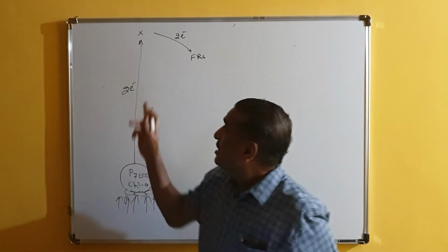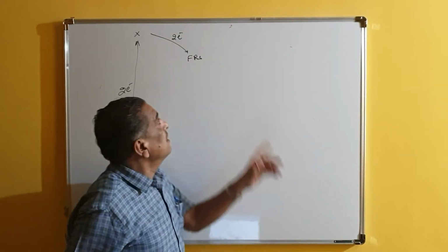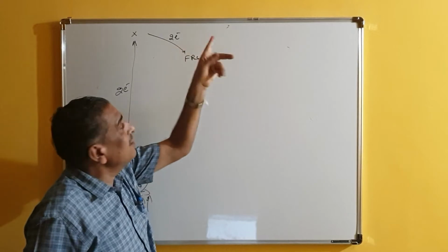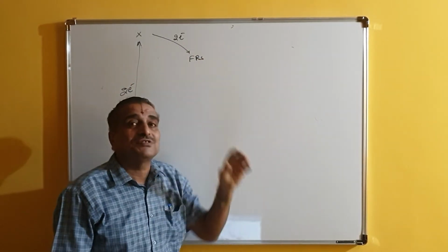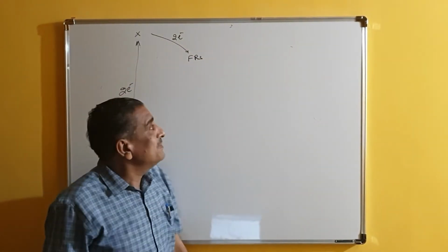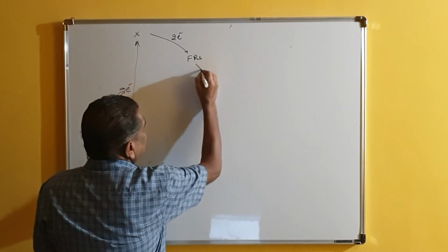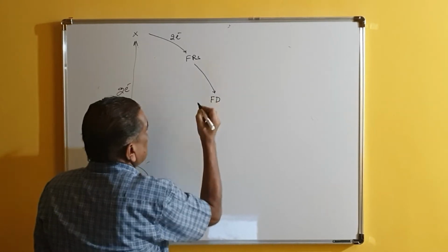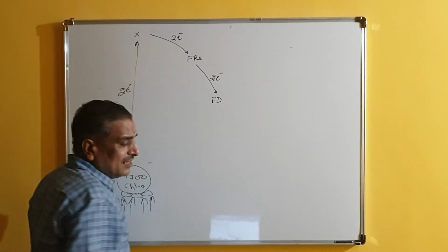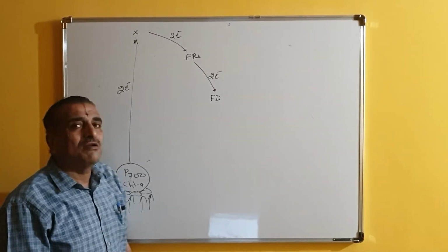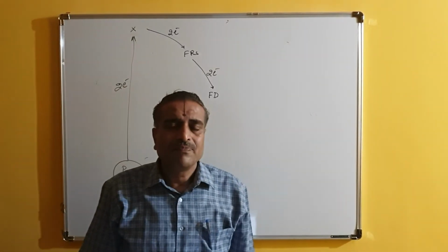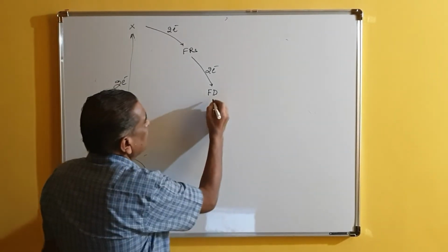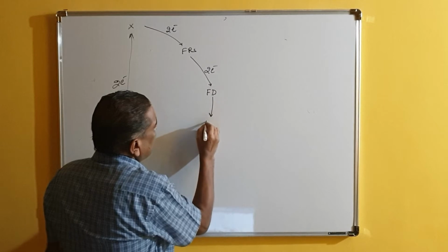After giving the 2 electrons, X comes back to normal, but FRS gets reduced after absorbing 2 electrons, and FRS hands over the electrons to FD, that is ferredoxin. From FRS to FD it came, and from FD it goes to PQ.